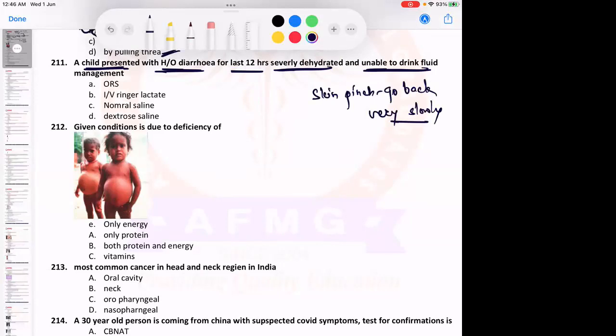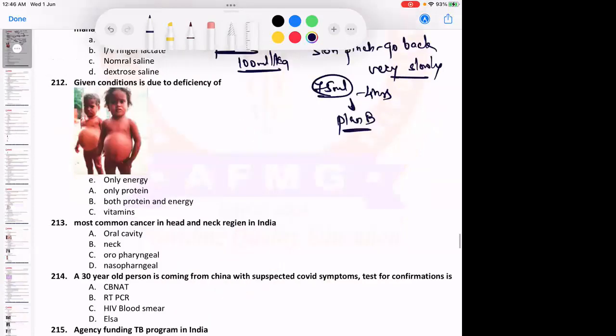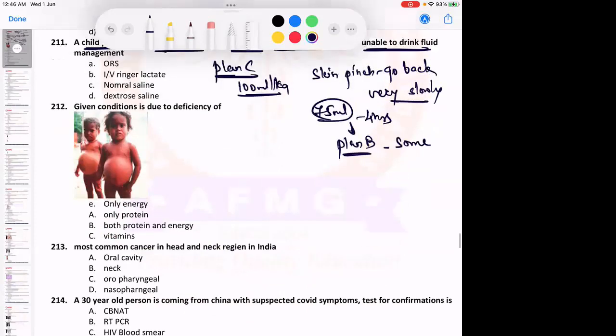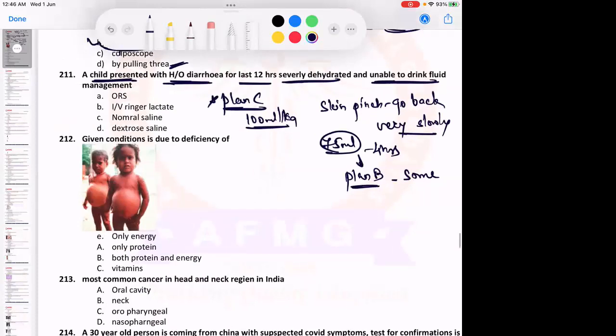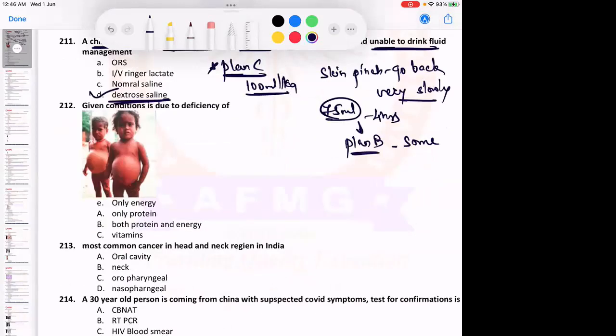And here definitely we will follow plan C of dehydration, which says to give 100 ml per kg of fluid. 75 ml per kg of fluid over a period of 4 hours is given in plan B, which is done for some dehydration. Here there is severe dehydration, so plan C is followed, 100 ml per kg. And which fluid is preferred in cases of severe dehydration? It is option D, dextrose normal saline, because dextrose is given for nutrition as well. It is the dextrose normal saline which is given to the child.